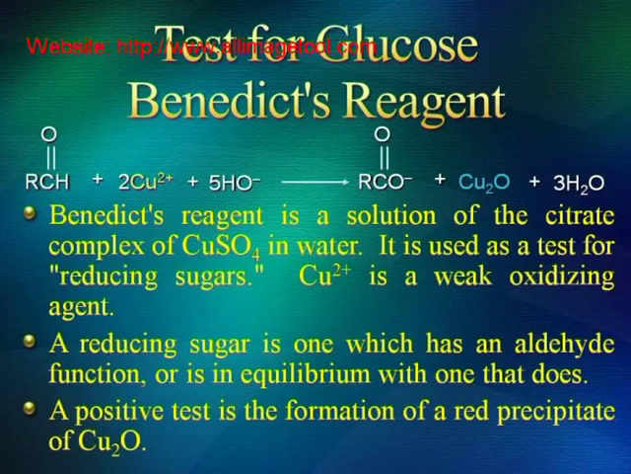Test for glucose: Benedict's reagent. Benedict's reagent is a solution of the citrate complex of CuSO4 in water. It is used as a test for reducing sugars. Cu2+ is a weak oxidizing agent. A reducing sugar is one which has an aldehyde function or is in equilibrium with one that does. A positive test is the formation of a red precipitate of Cu2O.